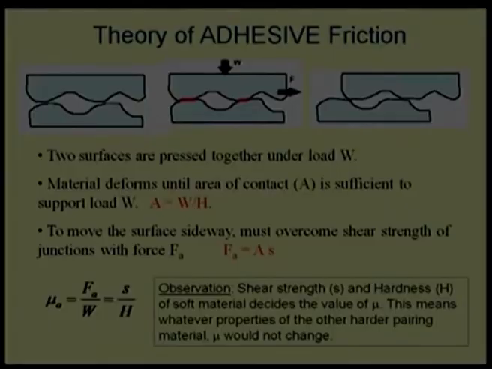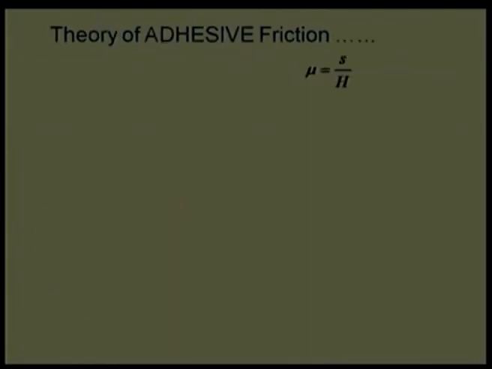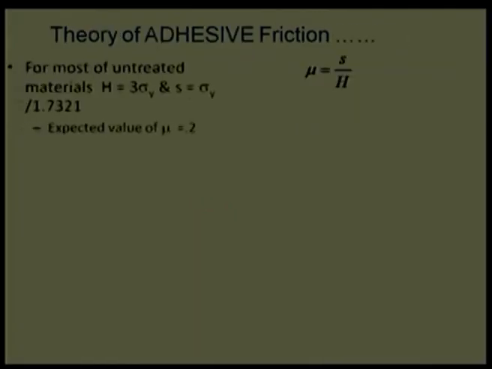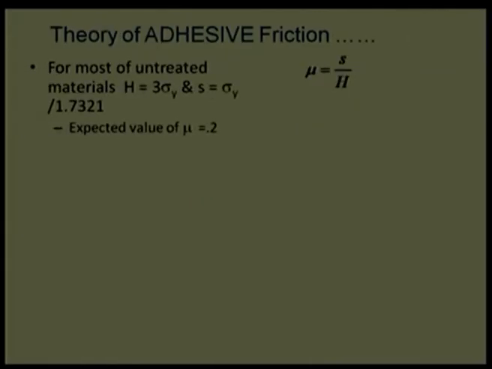This is not complete. It needs some additional theories to explain it. This is what I mentioned over here. For most of the materials, if I assume this is not happening, now we will come to the other arguments. We say that for most of the materials, hardness can be given as 3 times the yield strength, and shear strength can be given as the yield strength divided by root 3, that is the von Mises stress theory.